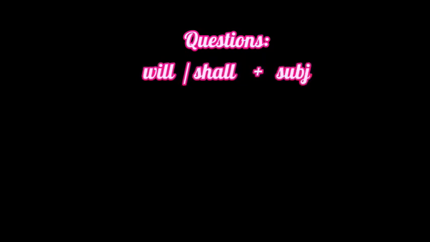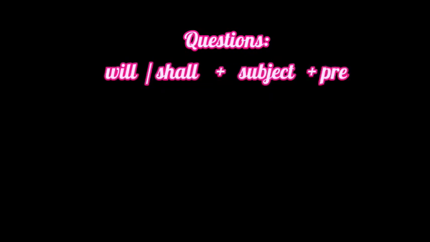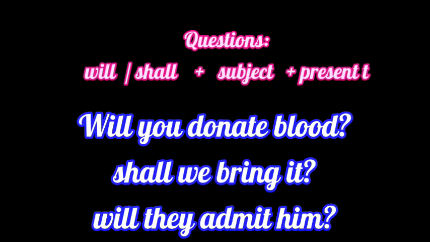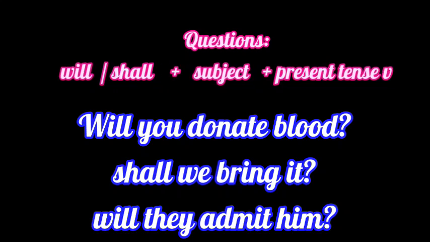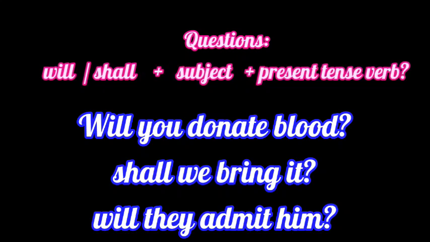Okay, let us see how to frame questions using will and shall. For making questions, we have to use will or shall in the beginning, then the subject, and then you have to place the present tense verb. In the positive sentence, subject plus will plus present tense verb.